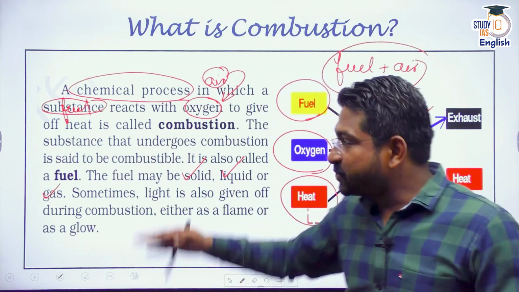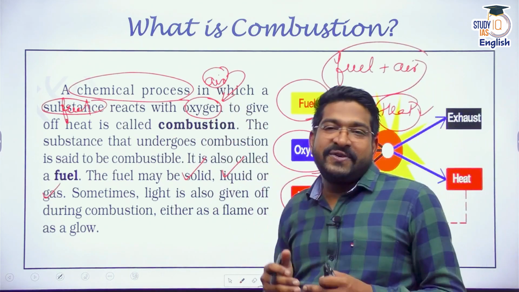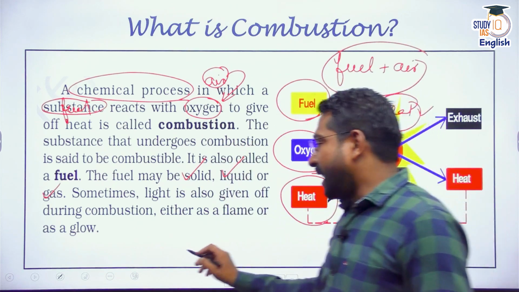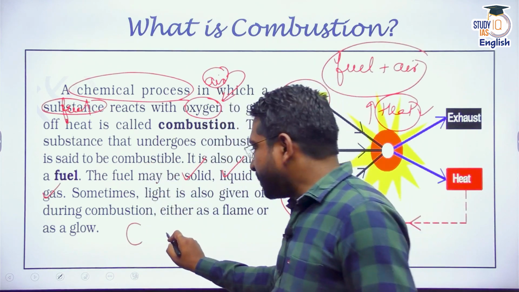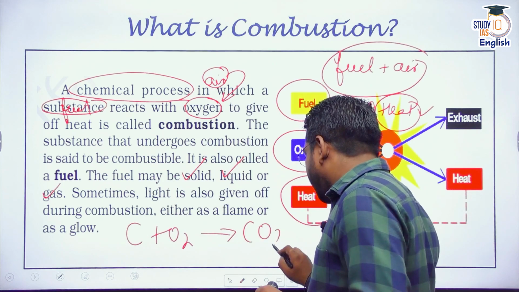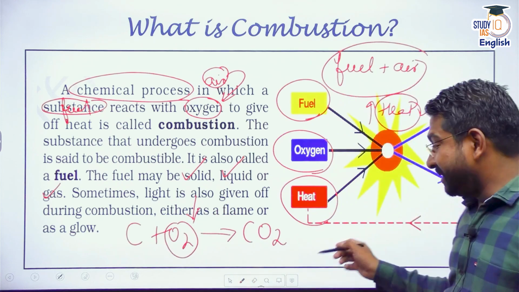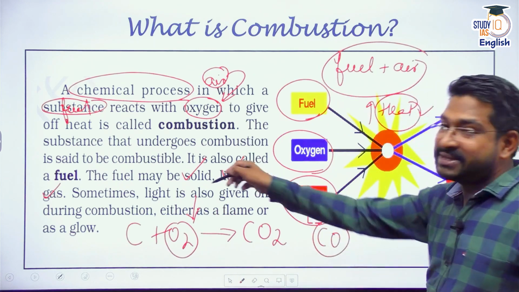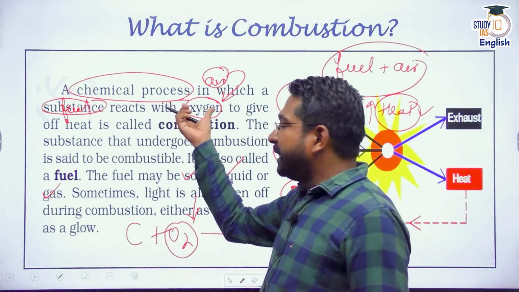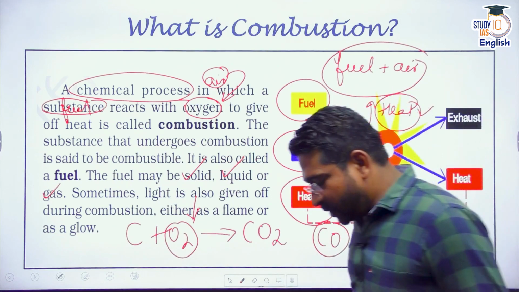That is when the combustion reaction is completed. And if oxygen is in deficit, then it would be incomplete combustion. Generally, if there is carbon in the fuel, carbon would react with oxygen to give us heat and light to form basically carbon dioxide. And if oxygen is in deficit, we already know by common sense, it leads to creation of carbon monoxide. So this is incomplete combustion. It can be complete or incomplete combustion, depending on the amount of oxygen or air that is available.